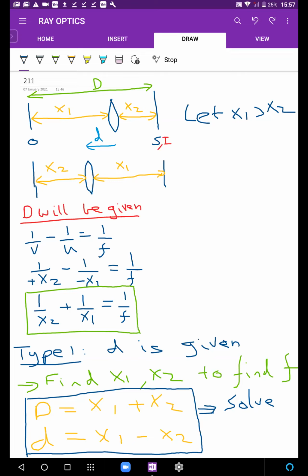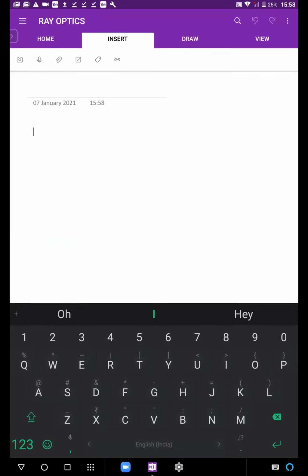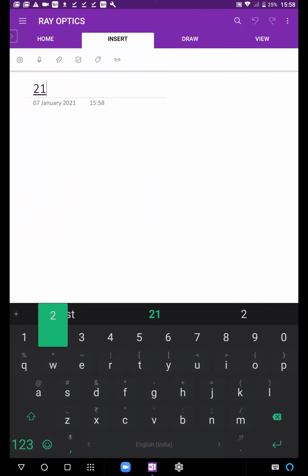So I'm saying, what is a type 1 question? Capital D is given, small d is given. With just this, you have to find F. Try the question. So we'll try an example on that question.